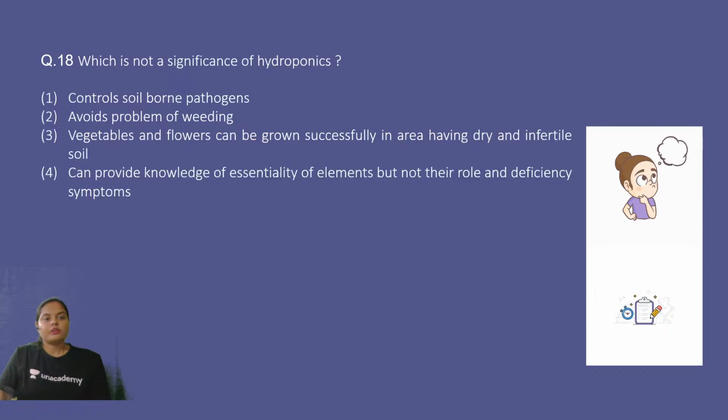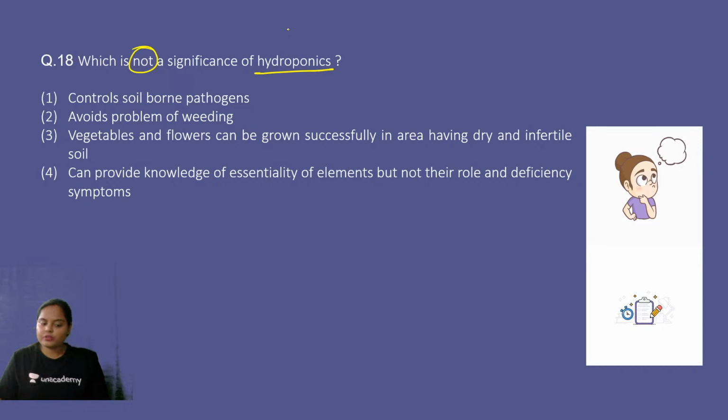Next. Which is not a significance of hydroponics? Controls soil-borne pathogens, avoids problems of weeding, vegetables and flowers can be grown successfully in area having dry and infertile soil, can provide knowledge of essentiality of elements but not their role and deficiency symptom. We have discussed that hydroponics is the technique of growing plants in a nutrient solution.